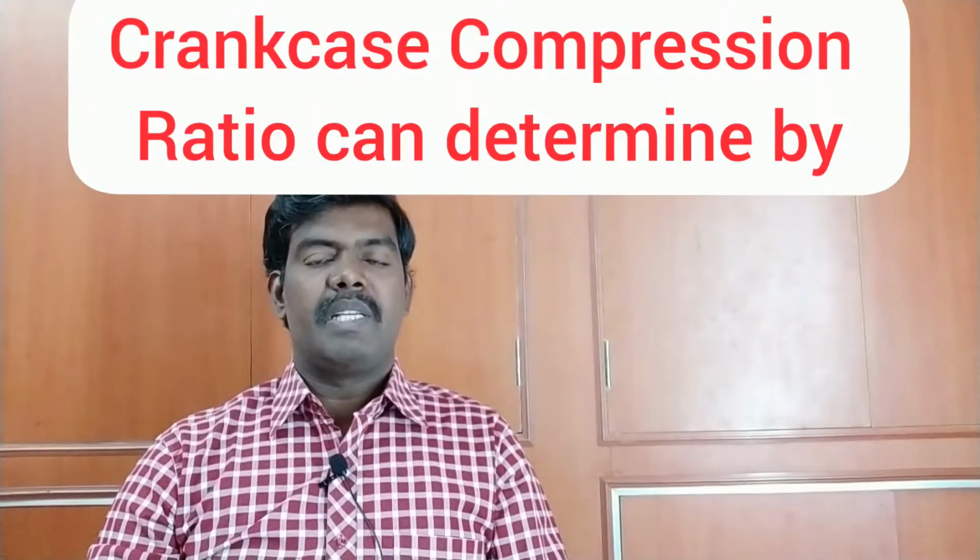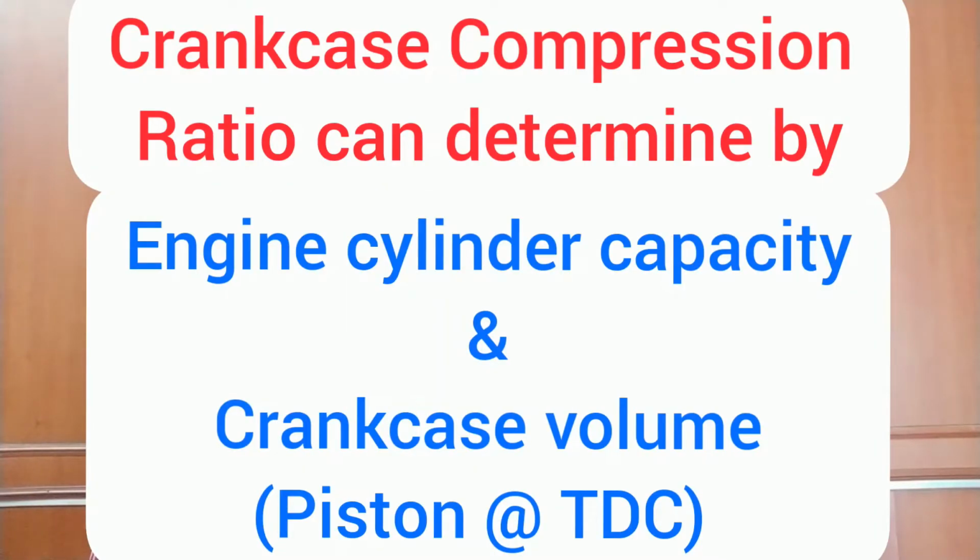Crankcase volume means two volumes are there: when the piston is at bottom dead center, that is one volume, and when the piston is at top dead center, at that time how much volume is there. Very important: when the piston is at TDC, how much volume is there, that is the crankcase volume. Based on engine capacity, that is cylinder capacity, and crankcase volume, the crankcase compression ratio is determined.